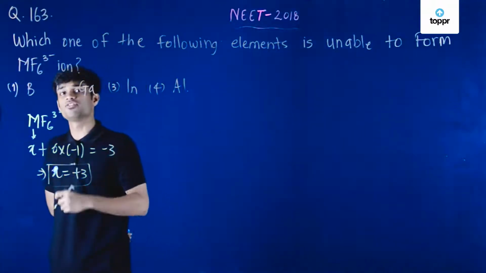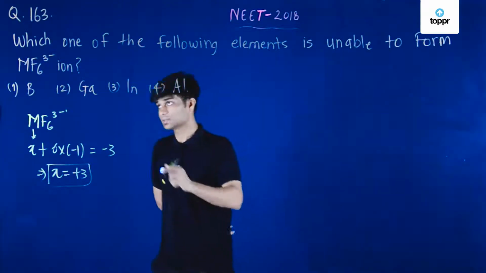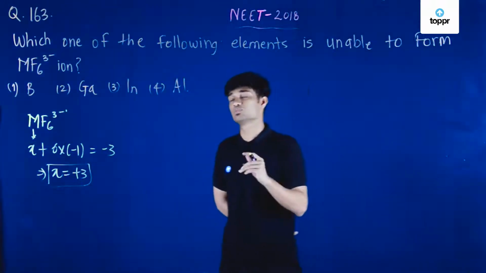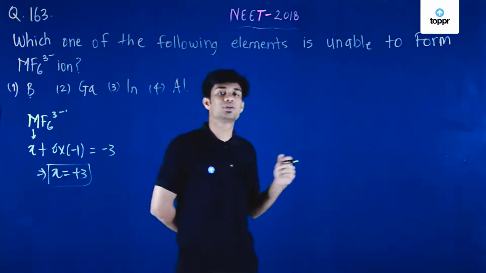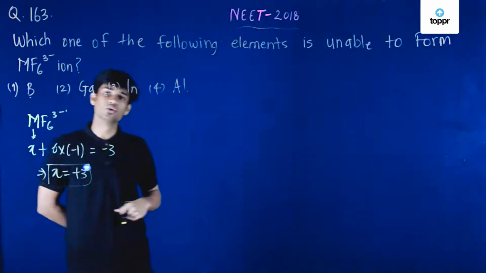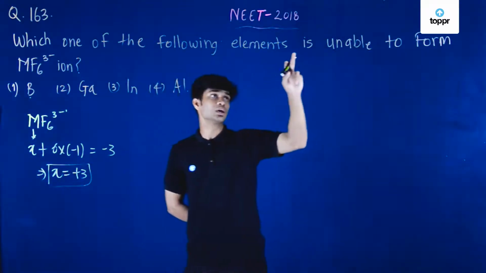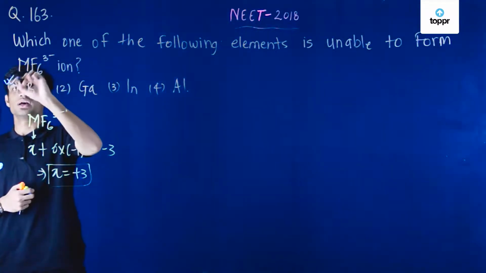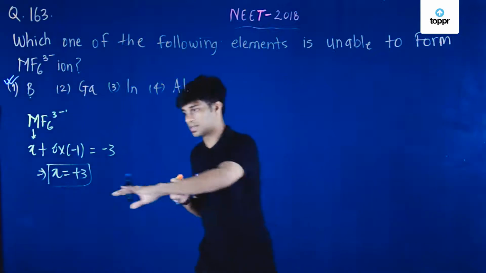Now, once it is in the plus 3 oxidation state, for 6 fluorines to act as ligands, there has to be some empty orbitals present in it. Mind you, in boron, once it comes in the plus 3 oxidation state, it has absolutely no vacant orbitals present on it where my fluorine ligands can donate their electrons and form a coordinate bond. It is for this reason that my boron is not going to be able to form an MF6 3 minus type of ion, because it does not have any vacant orbitals once it achieves the plus 3 oxidation state.